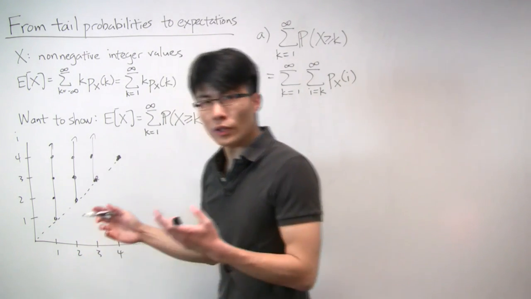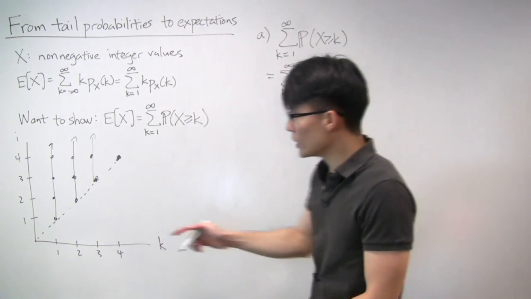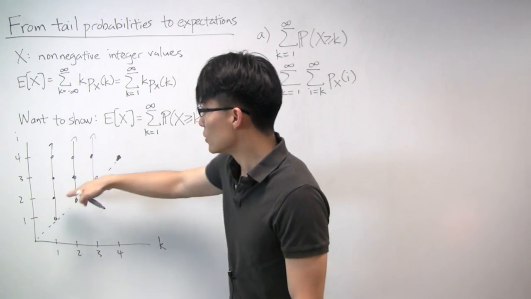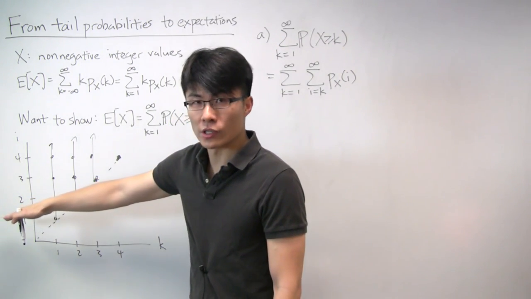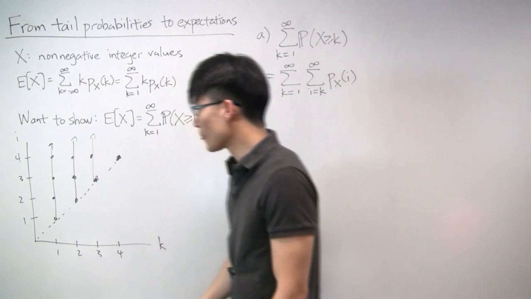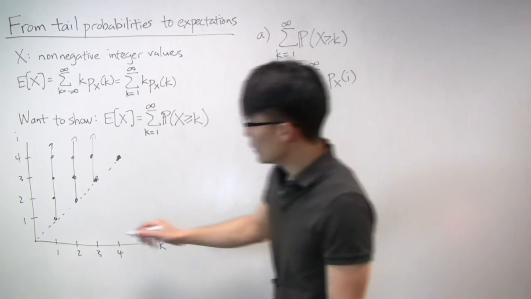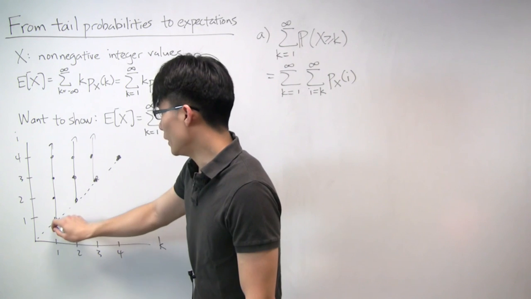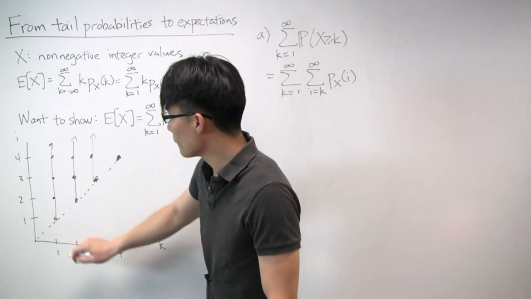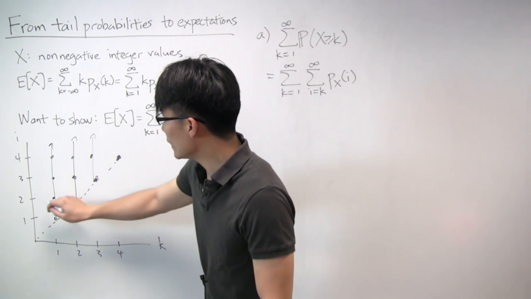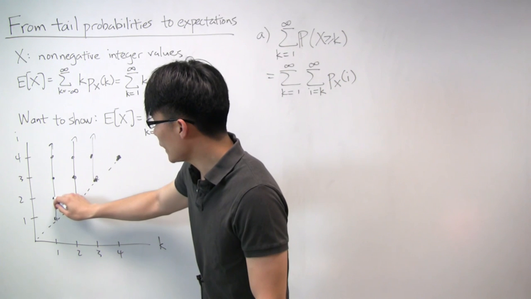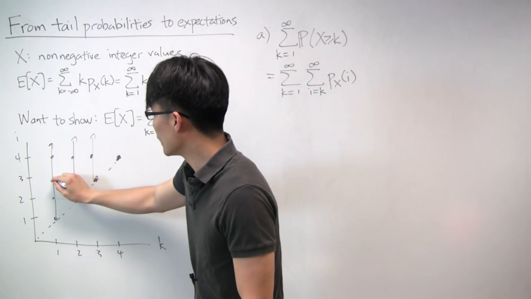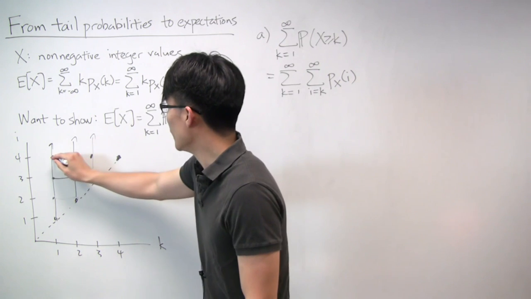Now, in order to change summations, instead of summing things vertically like this, we're going to sum things horizontally. So i now becomes the outer summation, and k becomes the inner summation. So how do we do this? Well, for each i, let's say for i equals 1, there's only one value, so k is 1. For i equals 2, we'll take k from 1 to 2, to this diagonal. For i equals 3, we'll take k from 1 to 3, to this diagonal, and so on.